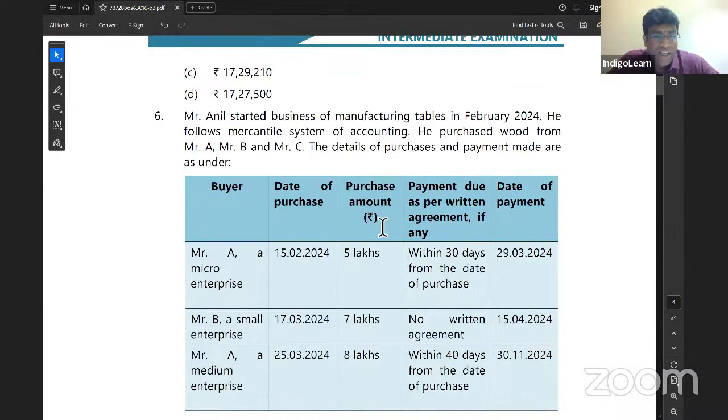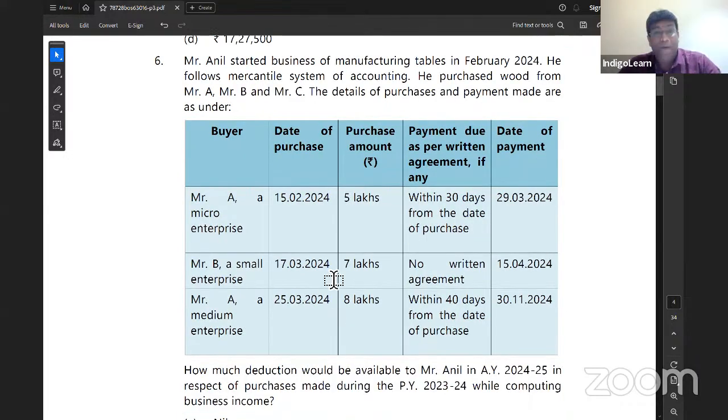Proceed. Mr. Anil started business of manufacturing tables in February 2024. He follows the mercantile system of accounting. He purchased wood from Mr. A, B, and C. And details of purchases and payment made are as under, my dear friends. Now, what have they given? See here, date of purchase is given. Micro enterprise, small enterprise, we are talking. Wow. This question is related to amendment, which is there in section 43B, my dear friends.